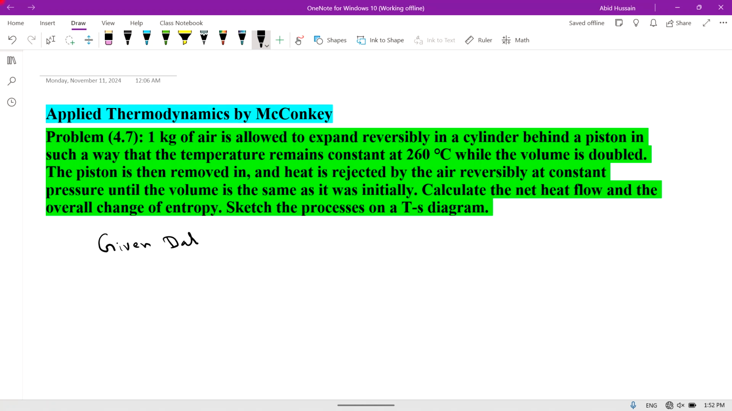So here mass is 1 kilogram of air. It means that the working fluid is air. Is allowed to expand reversibly in a cylinder behind a piston in such a way that the temperature remains constant.